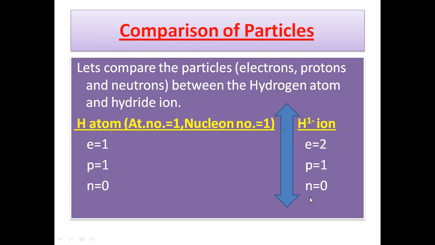We can compare the particles of the hydrogen atom and the hydrogen ion or the hydride ion. The hydrogen atom has 1 electron, 1 proton and 0 neutrons. But the hydride ion has 2 electrons as it gains 1 electron. It has 1 proton and it has no neutron.